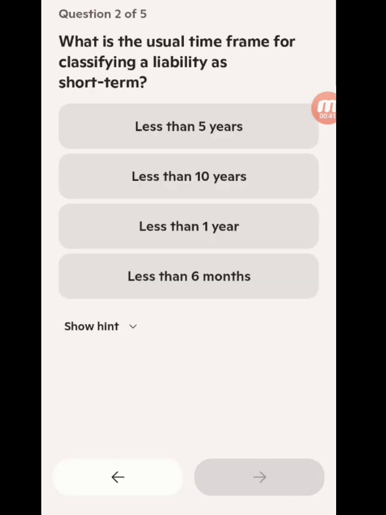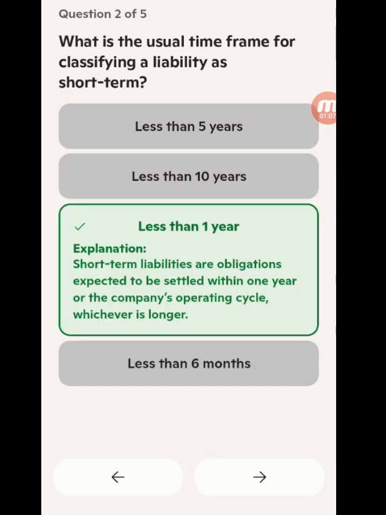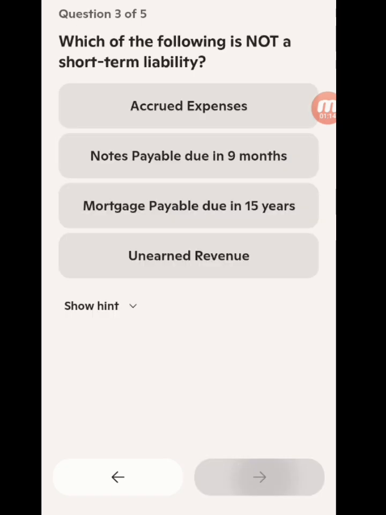The second question: what's the usual time frame for classifying a liability as short-term? Less than 5 years, less than 10 years, less than 1 year, less than 6 months. So what is your answer? Pick before we choose the correct answer. A liability is said to be short-term if it matures within a year, or what you might call less than 1 year. So that is it. The obligation is expected to be settled within 1 year or the company's operating cycle, whichever is longer.